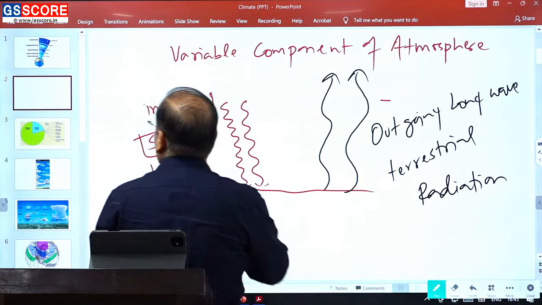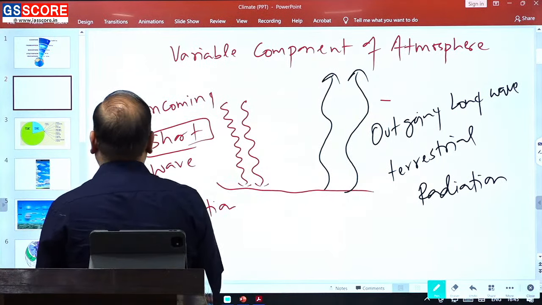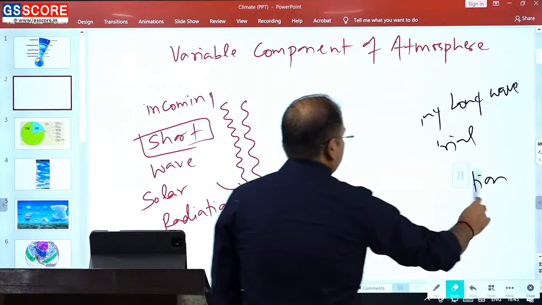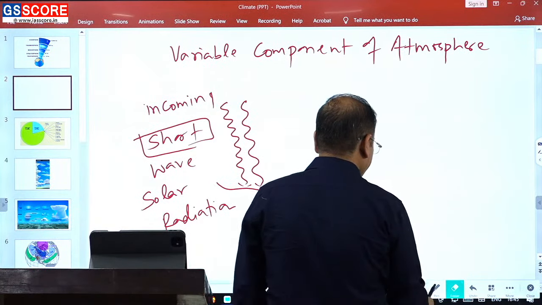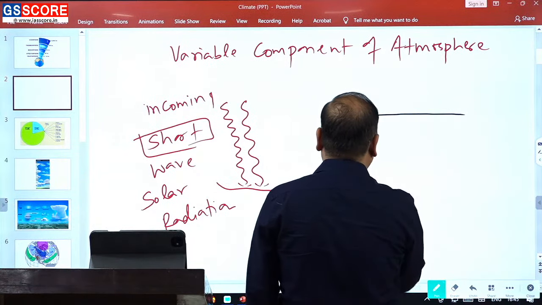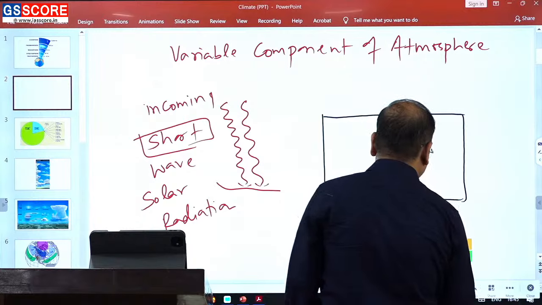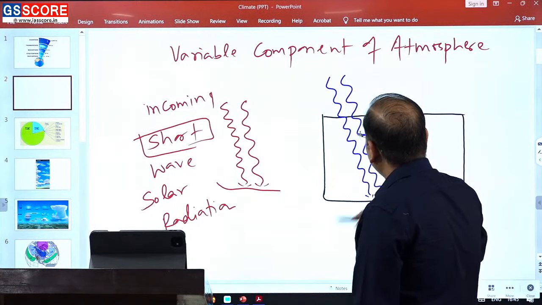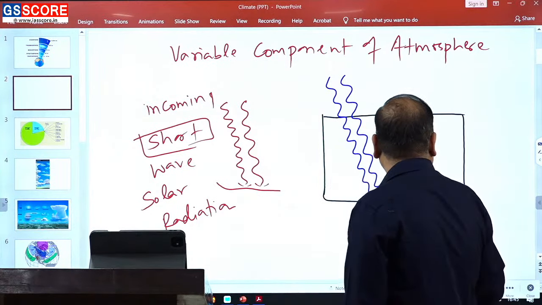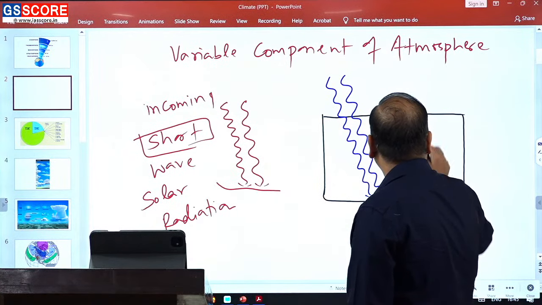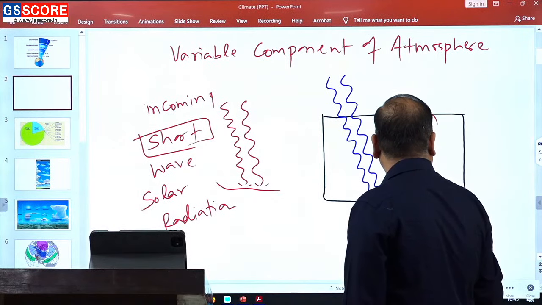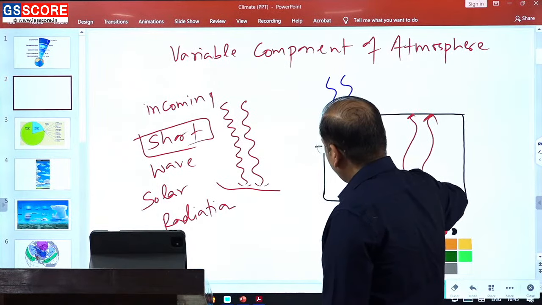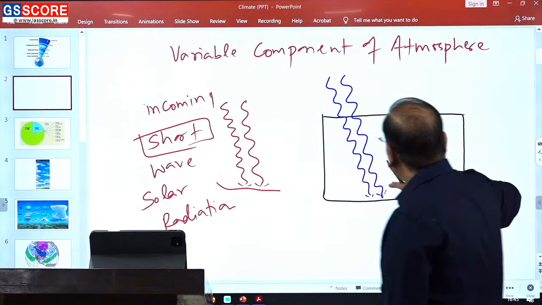Now coming to our discussion of greenhouse, what you need to remember is that any perfect greenhouse will allow the incoming rays, but outgoing rays will not be allowed.